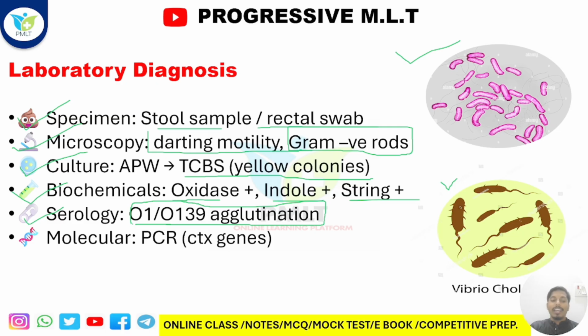Epidemic antigen. Got it? After that, if I am coming to the molecular test, how do you do it by molecular biology? See here, we have to do the PCR, that is polymerase chain reaction. Got it? And the CTX gene, I have already told you that CTX basically produces the cholera toxin, and this cholera toxin basically helps to cause the cholera disease. Got it? So that's all the laboratory diagnosis. We have already covered every aspect of the laboratory diagnosis.